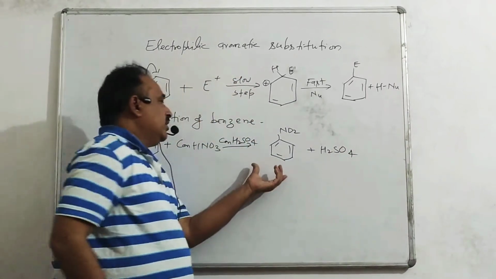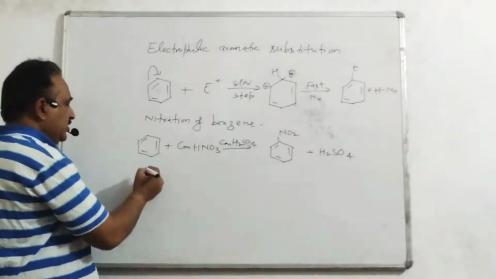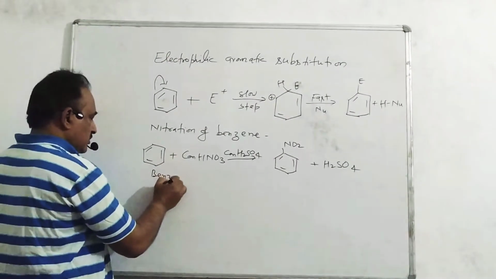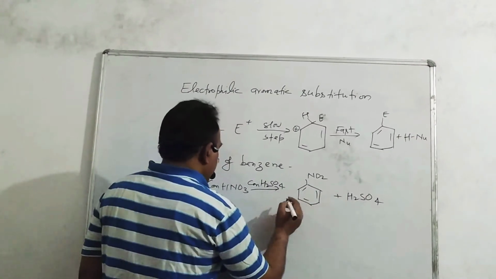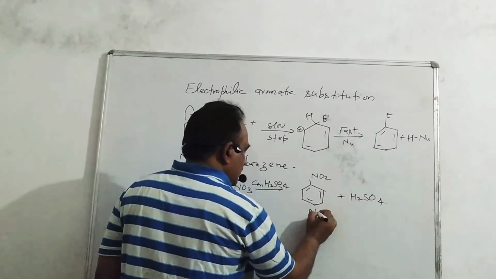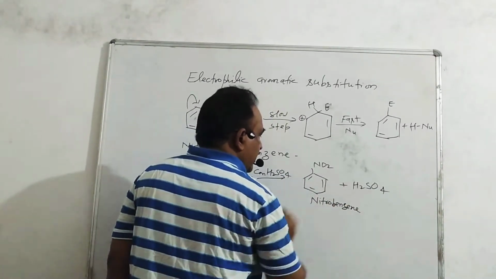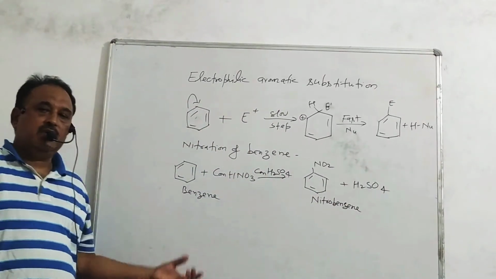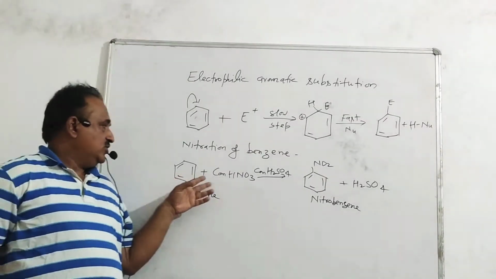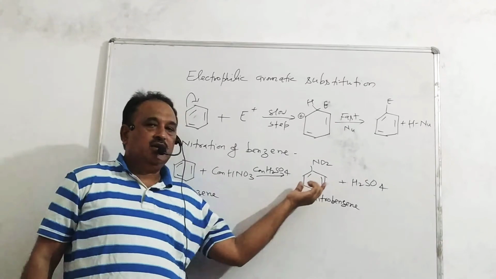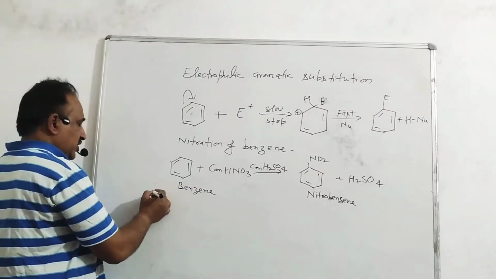This is the general reaction of nitration of benzene. Here, benzene, by treatment with concentrated nitric acid in presence of concentrated sulfuric acid, forms nitrobenzene. Here we are looking, hydrogen is a weak electrophile and is displaced by a strong electrophile like NO2. Mechanism of this reaction.